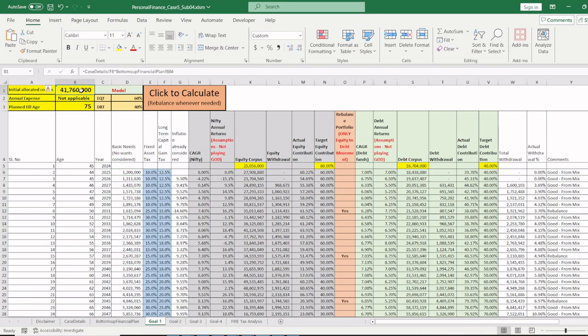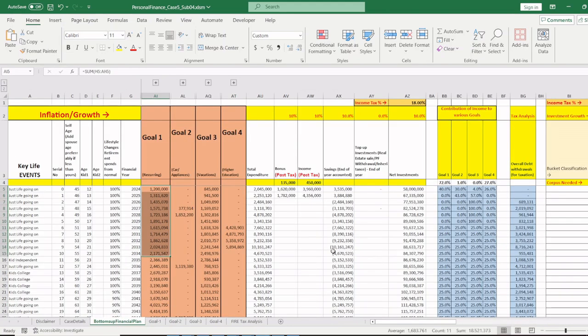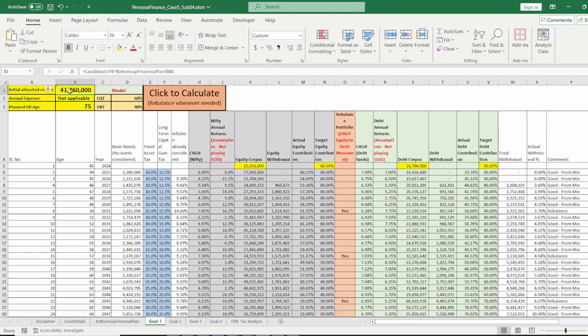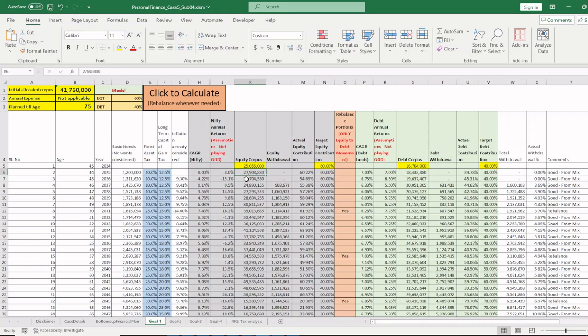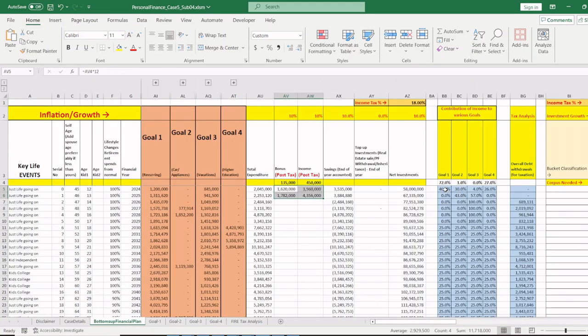So the initial allocated corpus, which I showed in this sheet, was 72% of 5.8 crores, and that is what the initial allocated corpus is here. And salary gets fed into this sheet. Okay, so every year's salary is getting fed into this goal 1 sheet here. The equity corpus gets fed. What's the proportion? The proportion that is getting fed is what you see here, right? 40% of next year's salary is fed into goal 1.